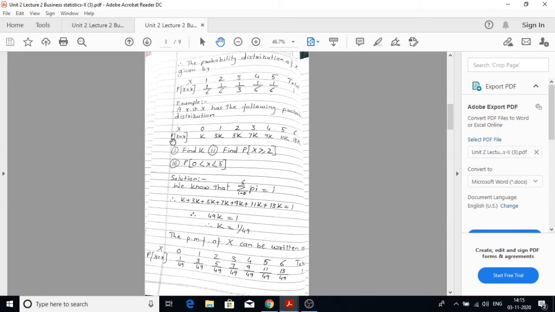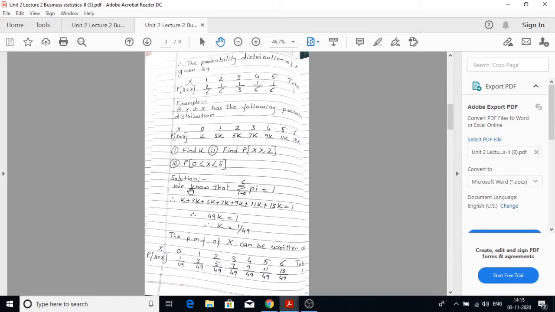The respective probabilities of x are given as k, 3k, 5k, 7k, 9k, 11k and 13k. First part of the problem, find k. Second part of the problem, find probability x greater than or equal to 2. Third part of the problem, find probability 0 less than x less than 5.